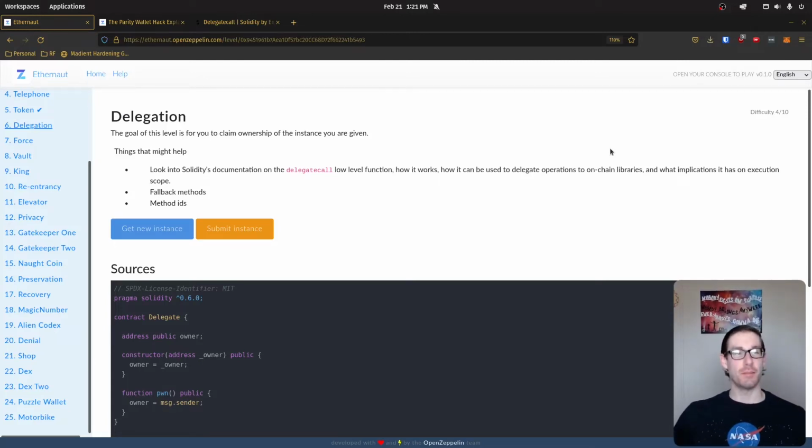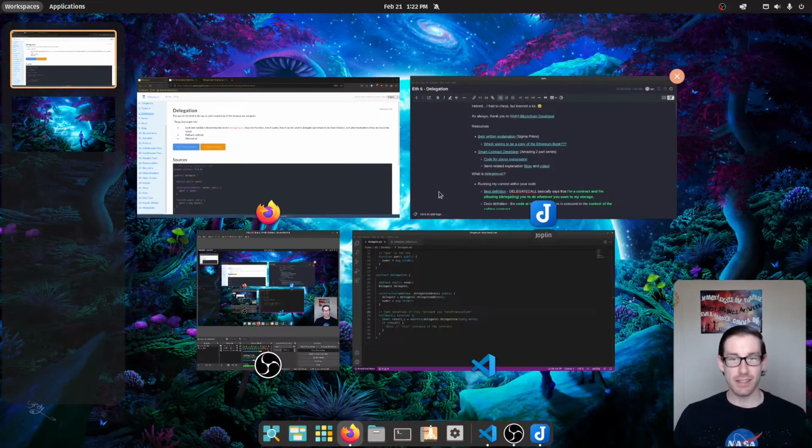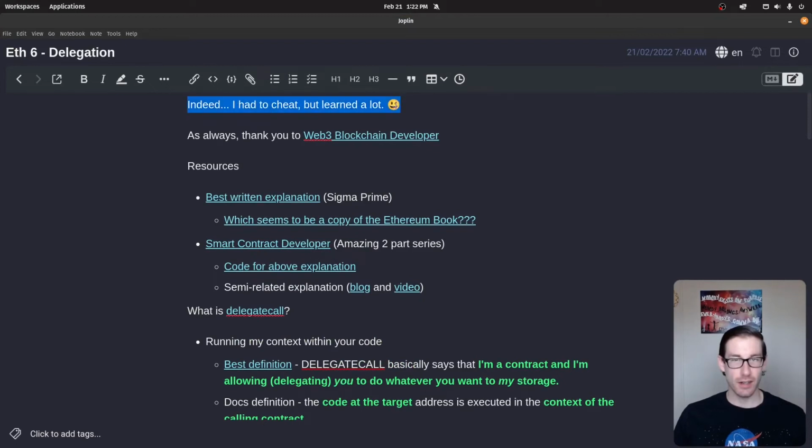So welcome to Delegation. In this challenge today, I did have to do little cheatsies. Little cheatsy here, smiley face, acknowledging the cheat. But I did a lot of trial and error before I cheated, so I knew exactly how the attack occurred, why it did what it did, and I think I know why I wasn't able to get the solution that I preferred, through code instead of through the console. So we'll talk through all that stuff, but let you know that it's okay to cheat. I'm being vulnerable to you, Internet.